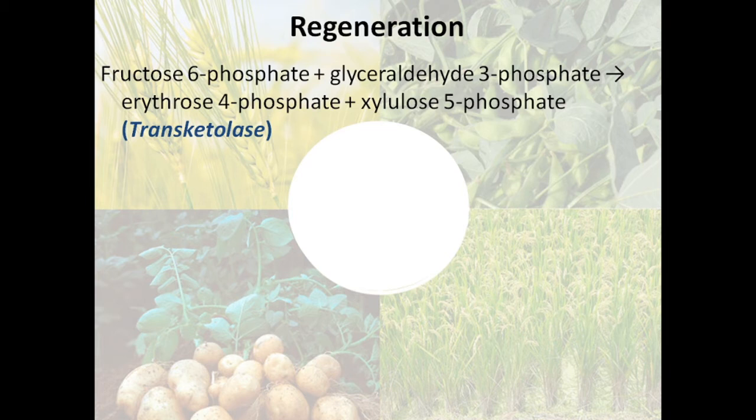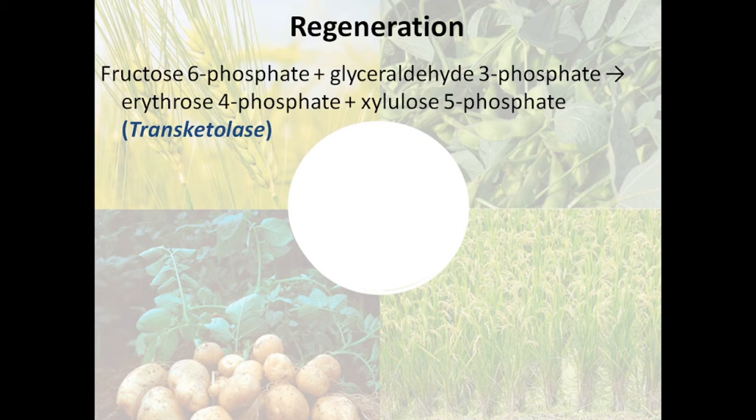Fructose 6-phosphate and glyceraldehyde 3-phosphate form erythrose 4-phosphate and xylulose 5-phosphate. Here, a 6-carbon compound and a 3-carbon compound are converted into a 4-carbon erythrose and a 5-carbon xylulose. Fructose is 6-carbon, glyceraldehyde is 3-carbon, and erythrose is a 4-carbon compound while xylulose is 5-carbon.